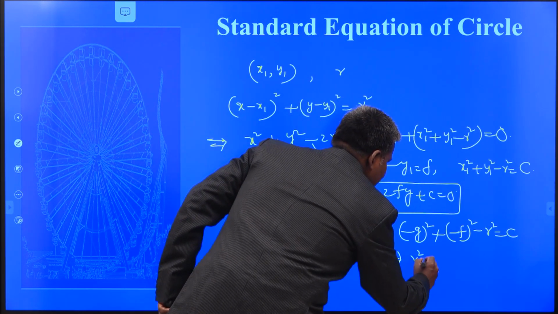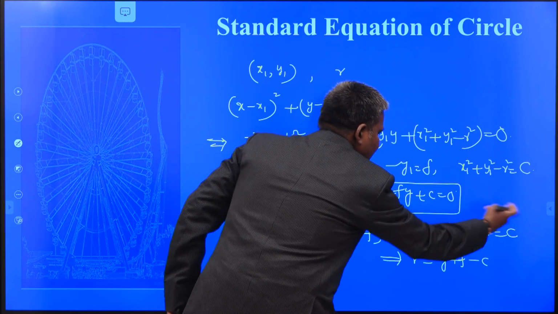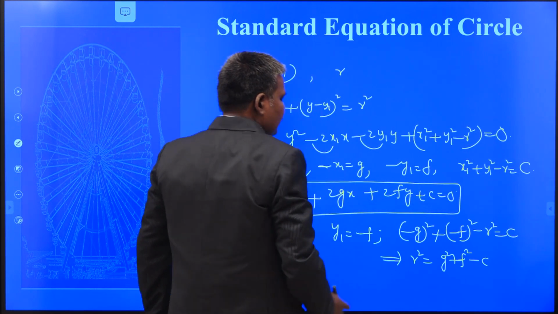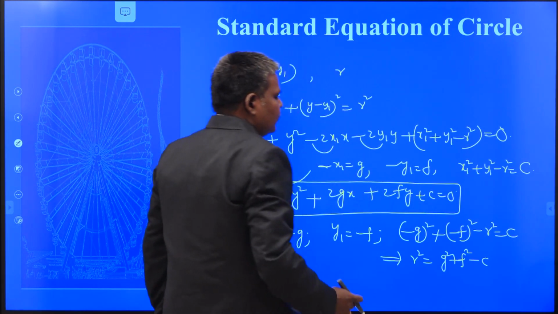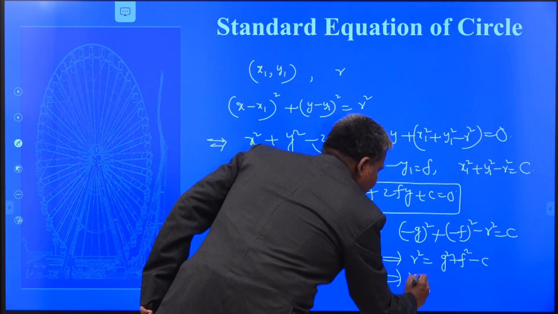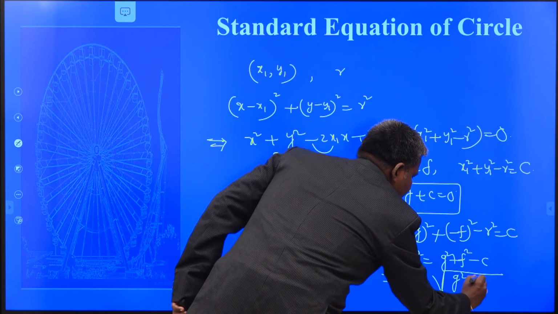Immediately we have radius square is equal to g square plus f square minus c. Take r square to the right side and c to the left side. Minus g whole square is nothing but g square, minus f whole square is nothing but f square. From that, the value of r is what? r is equal to root of g square plus f square minus c.